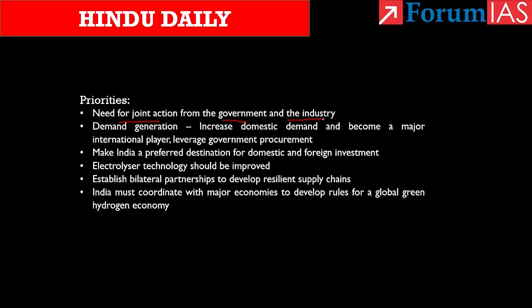As this sub-scheme provides direct support to consume green hydrogen, it will encourage heavy industries to increase demand for green hydrogen. By this way, it will offer economies of scale by which suppliers can also reduce the prices of green hydrogen. Another approach is to leverage government procurement.